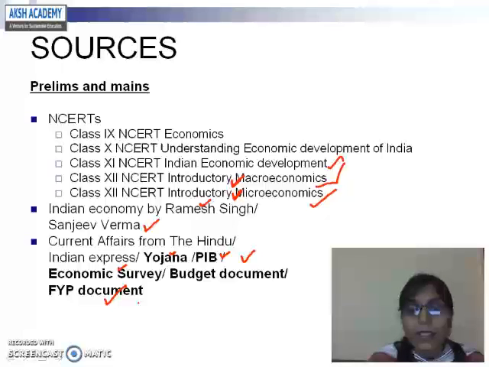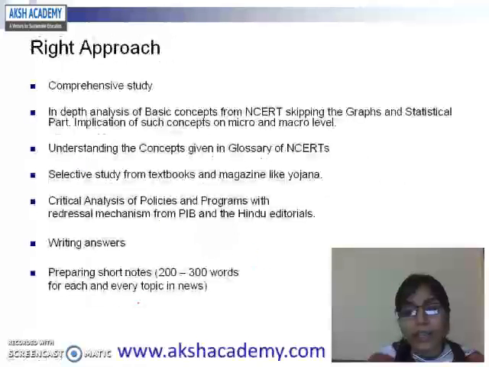Do study that. And after that, go for the Economic Survey. Again, the entire Economic Survey is not required. Just the Economic Survey highlights, which are again provided in the PIB. Do study that. After that, a selected study from the Budget Document and from the 5-year Plan Document. So this will be your entire set of sources. Other than that, you do not need to refer to anything else.